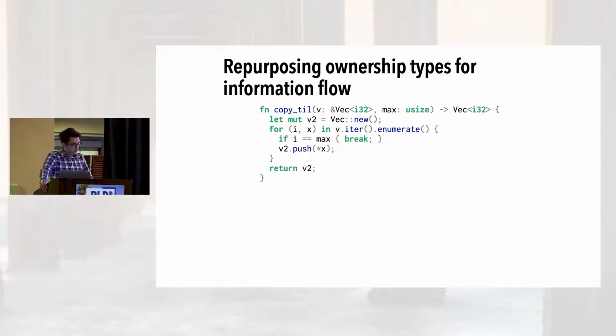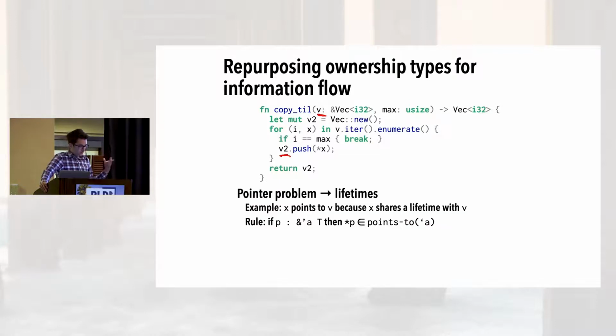So let's go back to the original copy example. This time it's in Rust. And remember that the challenge was to determine that there's an information flow from v to v2. And we can solve the two problems we had, of knowing that x points to v and that push mutates v2, by using these two mechanisms.